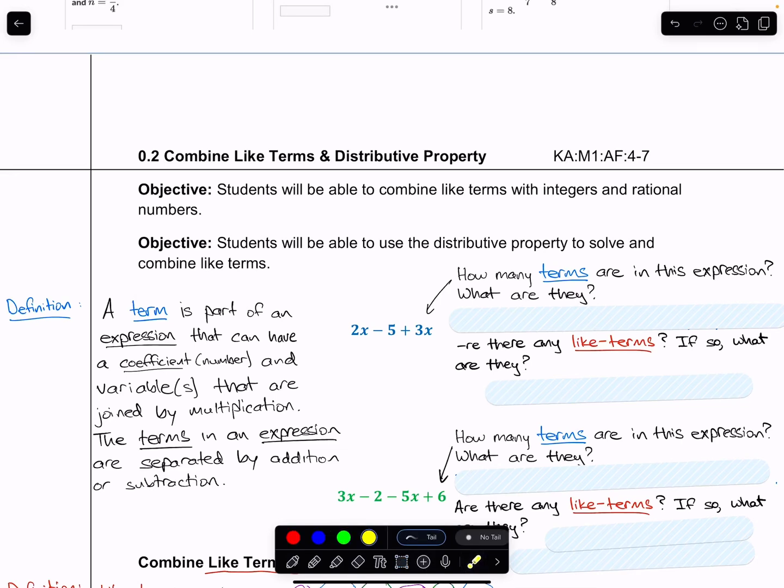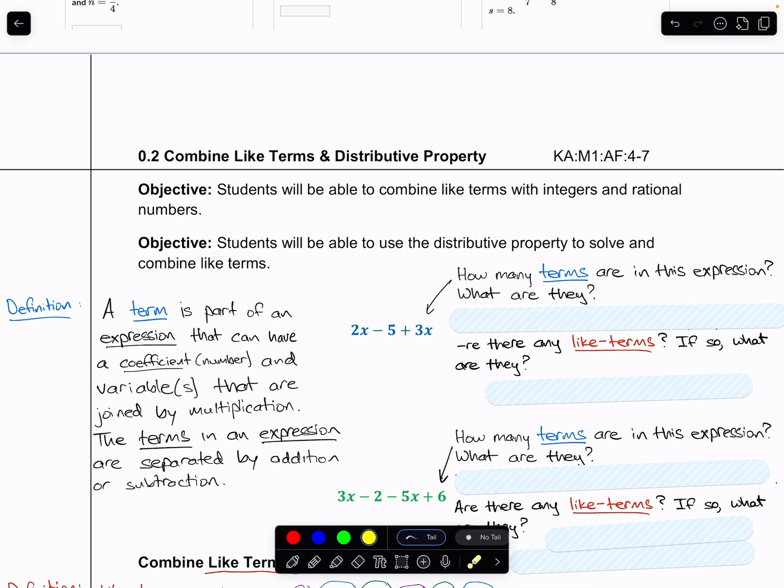All right, this is lesson 0.2, combine like terms and the distributive property for Integrated Math 1. Our Khan Academy skills are right here. So this is Khan Academy, Math 1, Algebra foundations, skills 4 through 7.